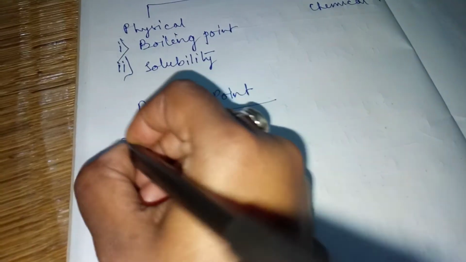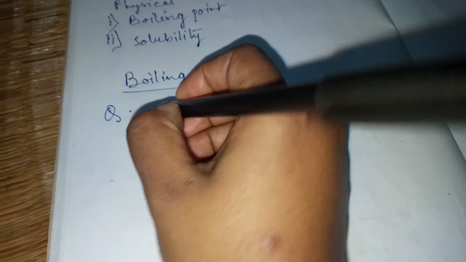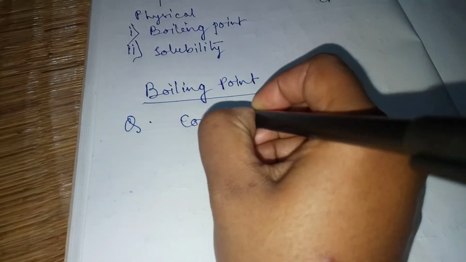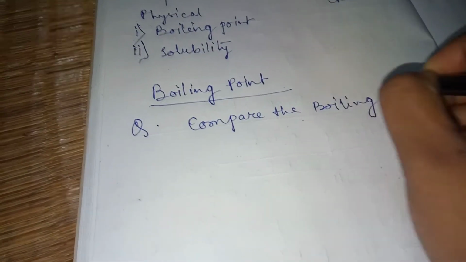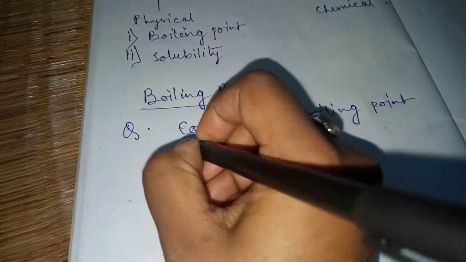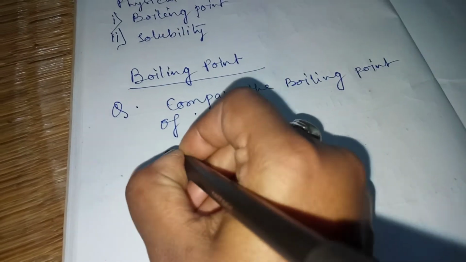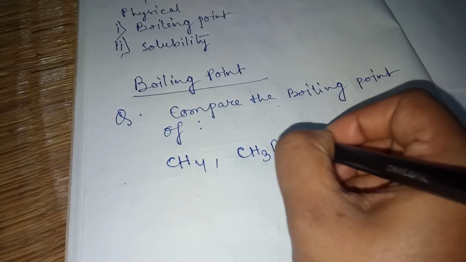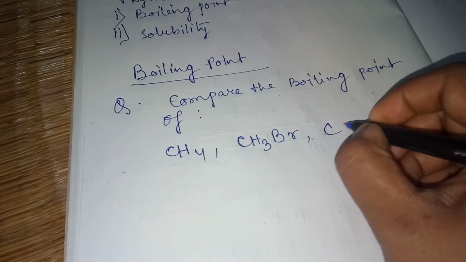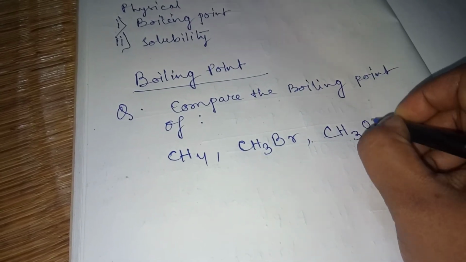First question, with the question I'll make you understand the boiling point. Generally the question comes this way. Compare the boiling point of the following compounds: CH4, CH3Br, CH3OH.